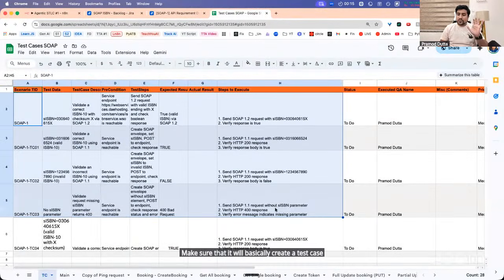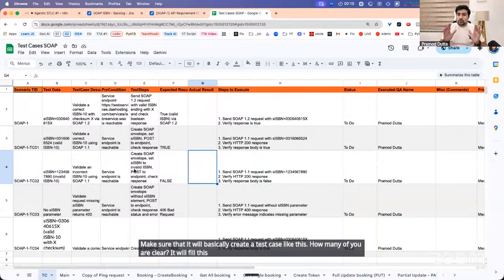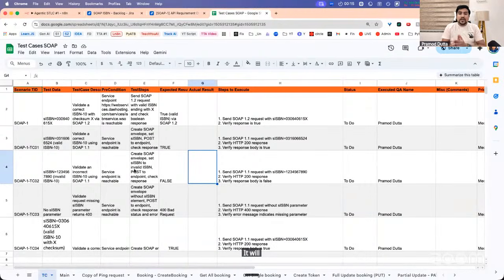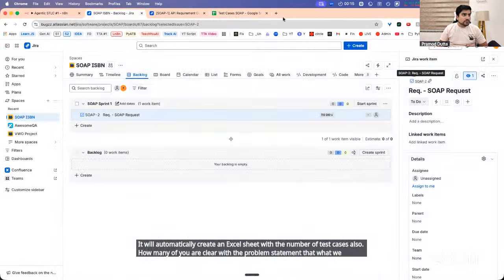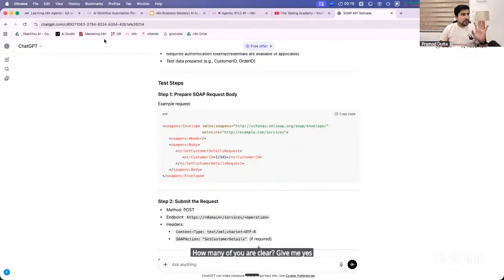How many of you are clear? It will fill this information also. It will automatically create an Excel sheet with the number of test cases also. How many of you are clear with the problem statement, what we are going to build? Give me yes in the chat. Sir, I'm clear.